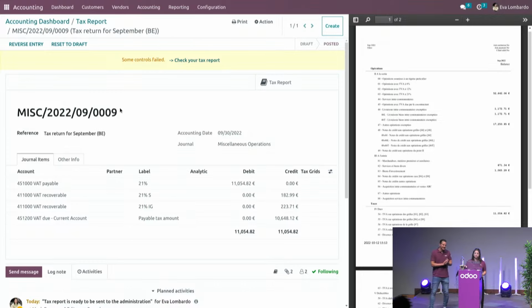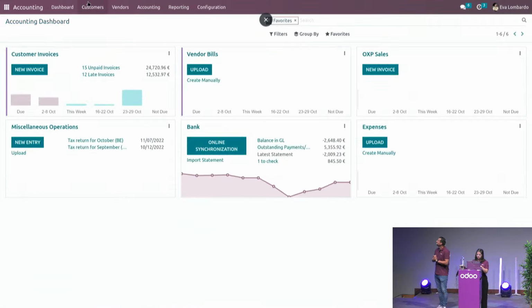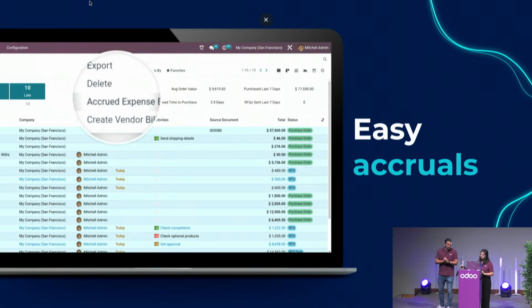Okay, thanks, Eva. Let's have a small recap again. First of all, we saw that we can easily use our purchase order lines and sale order lines in order to make sure the accruals are super fast.